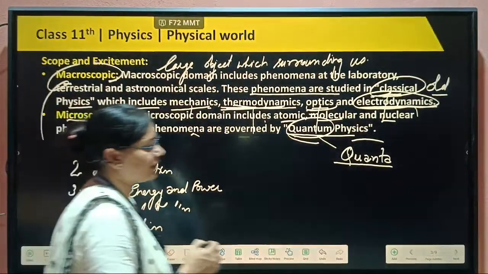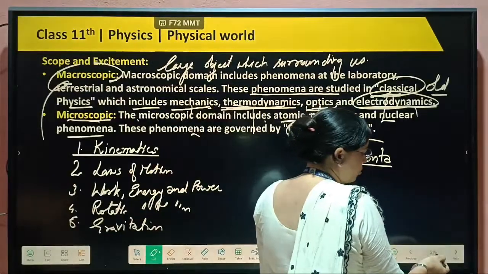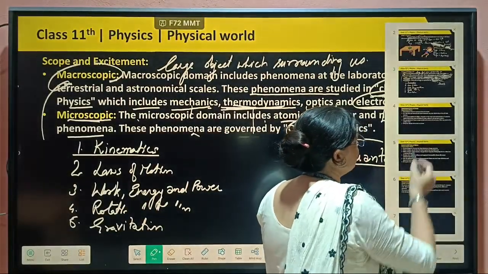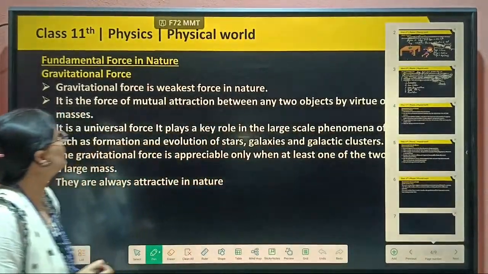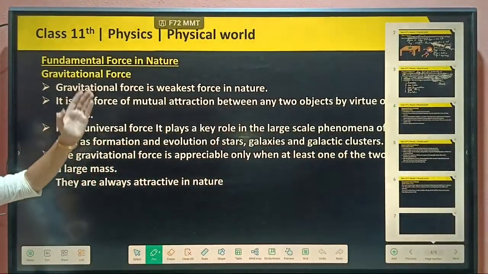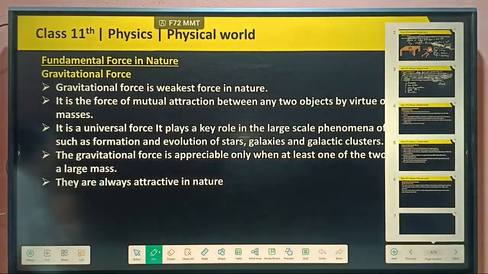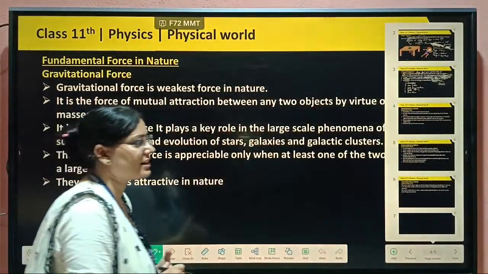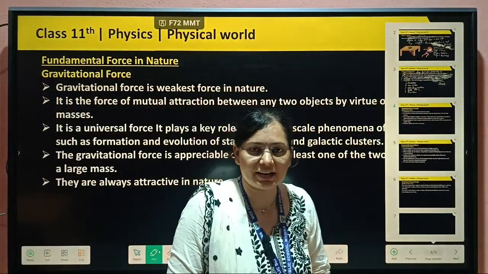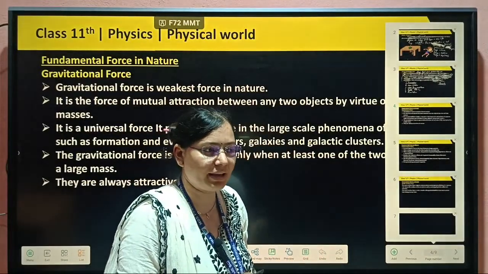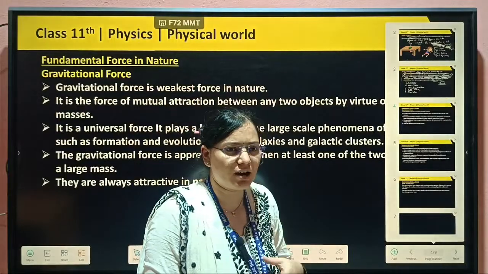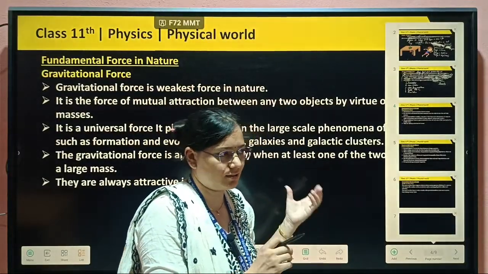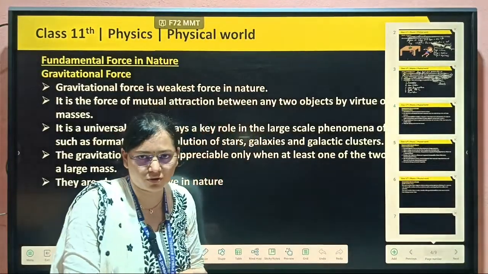Now after this we will see what are the different forces acting in our nature. Fundamental forces in our nature: four types of fundamental force are acting in our nature. Many other forces are acting, but all come out of these four forces.